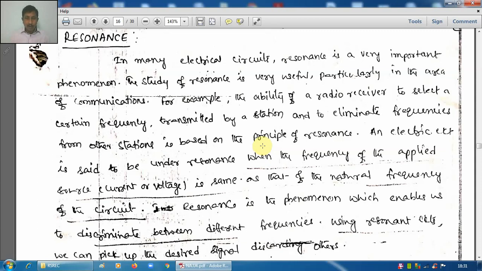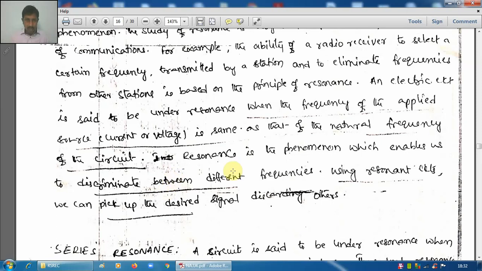So at one frequency resonance occurs, therefore the signals will be received by this radio receiver. Like that, this radio receiver and transmission process is based on resonance. Not only in this area, in many other areas also this resonance phenomenon is useful.